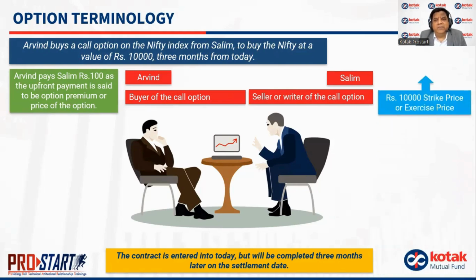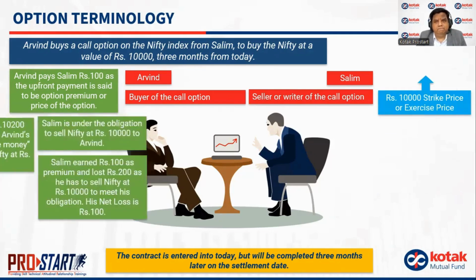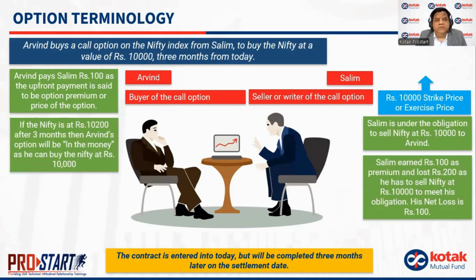Let's say the strike price is at 10,000 rupees. If Nifty reaches 10,200, what will happen? So Arvind's option will be said to be in money. That is, he can buy at 10,000 and immediately sell it in the market for 10,200, making a clear profit of 200 rupees.